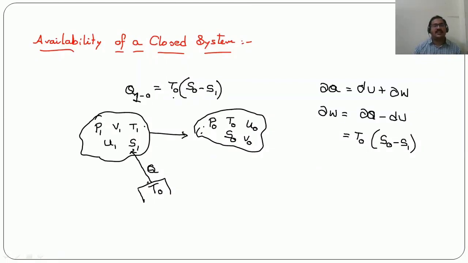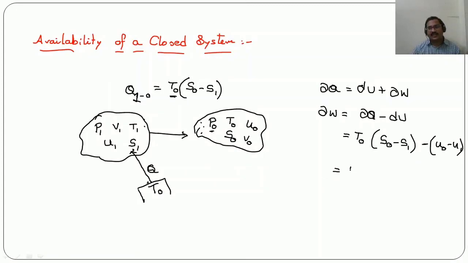So this is the variation in the entropy. As this is coming in equilibrium, we have considered temperature as T0 and pressure as P0, because of the equilibrium state. Then internal energy is U0 minus U1. So this is what you have got here.